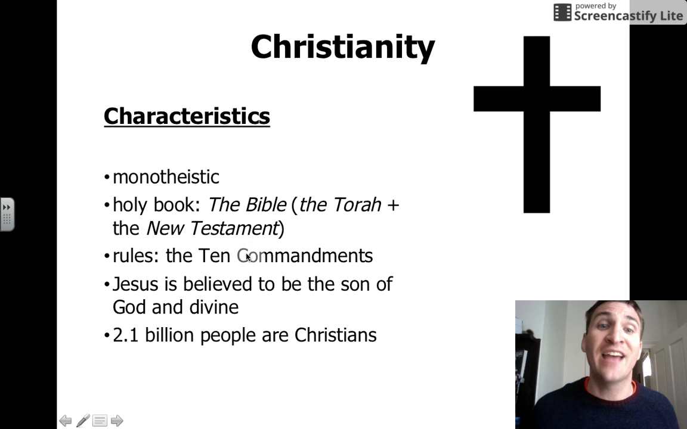Christians follow the 10 Commandments, rules to live by, a moral code to live by. Christians believe that Jesus is the Son of God and that he has divine powers. And Christianity is the most practiced religion in the world. There are 2.1 billion people who say they are Christians.